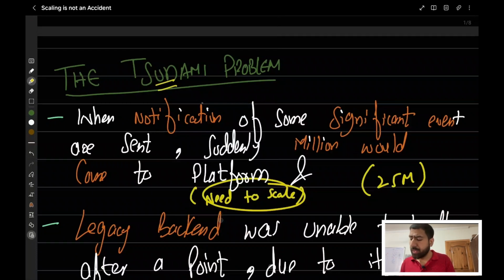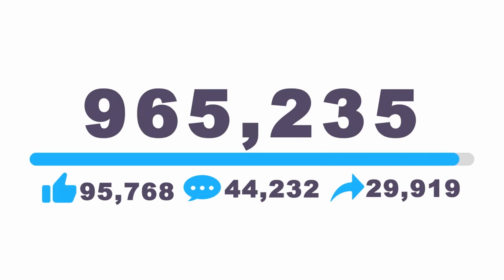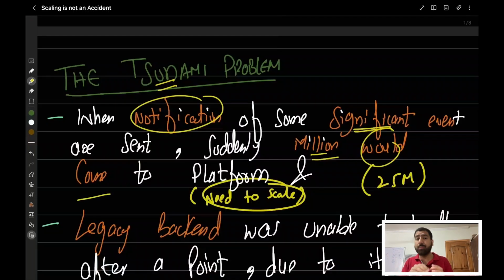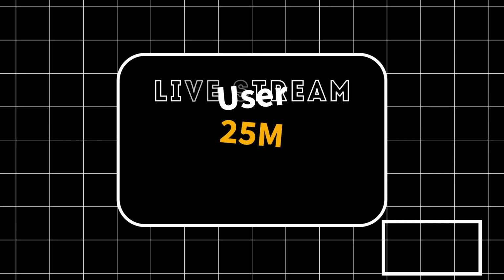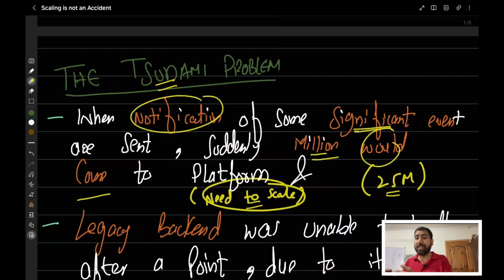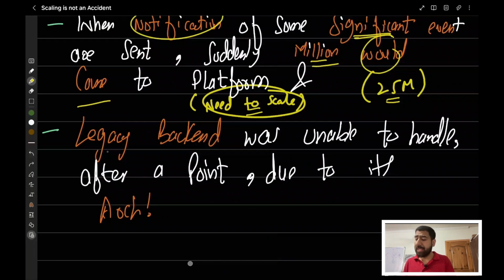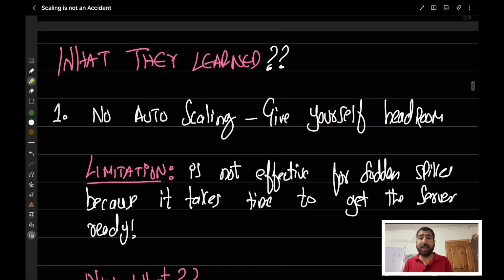When Hotstar sends notifications of some significant event, let's say Dhoni is coming to bat, millions of users would be joining the platform in minutes, and we need to scale the platform to handle this load. Recently, Hotstar had 25 million concurrent users. So this is the scale we're talking about. They are saying that the legacy backend architecture was not able to handle the load after some point. So let's see what they have learned and what they have done to solve this.